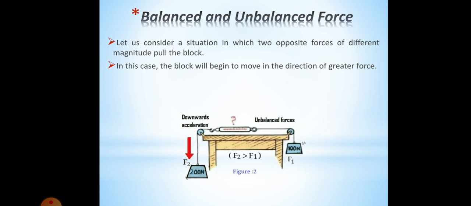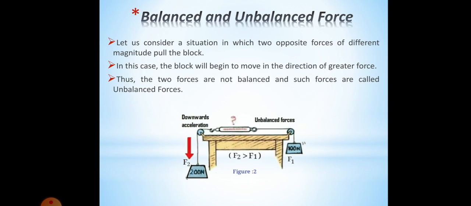So on the left hand side the magnitude of force is greater, so the block will move to the left hand side. Thus the two forces are not balanced, and such forces are called unbalanced force. In this case there are two forces of different magnitude, so such forces are called unbalanced force. As you can see in the diagram, the red arrow shows the direction in which the wooden block will move. Okay, clear?